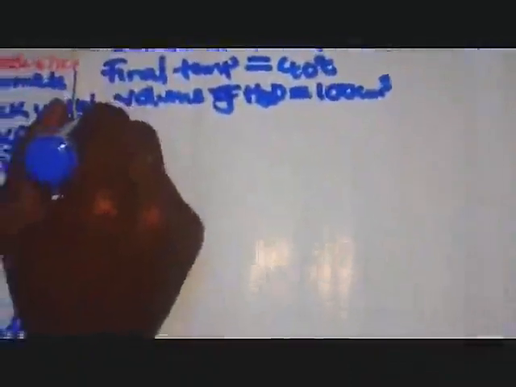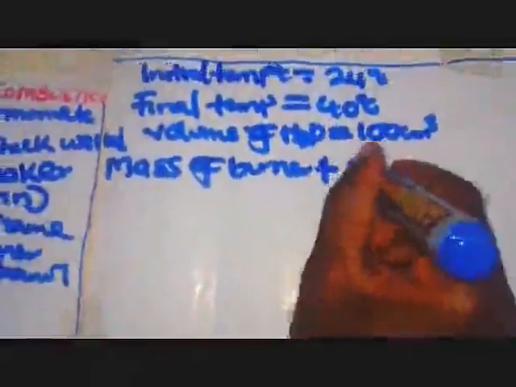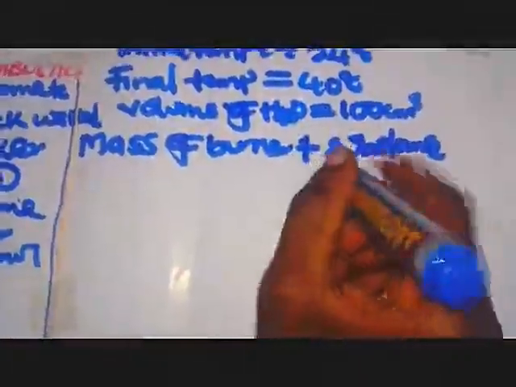Then we have now the mass. Remember, we weighed the mass of the burner plus the substance. Let me assume I'm using a substance known as ethanol, to simplify the work. So I'm going to assume that one is going to be about 32 grams.